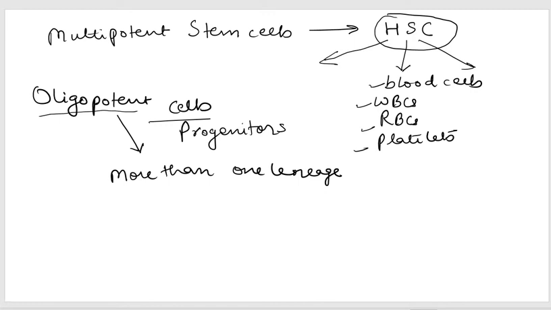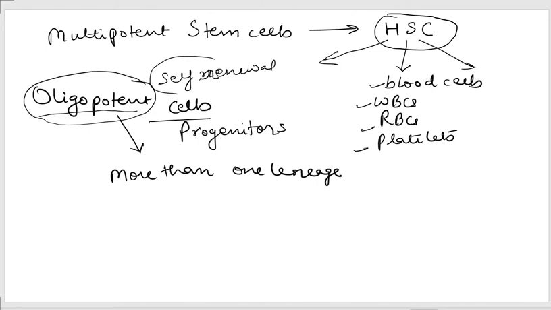They can give rise to different cell types, but they are restricted in their capability as compared to the multipotent stem cells. Another very important property of these cells is that they lack the property of self-renewal. They can't renew themselves.